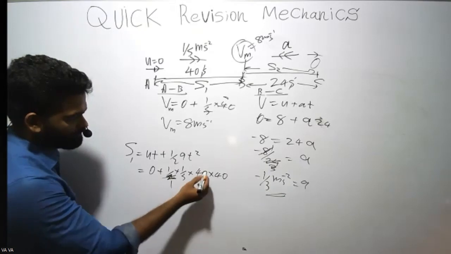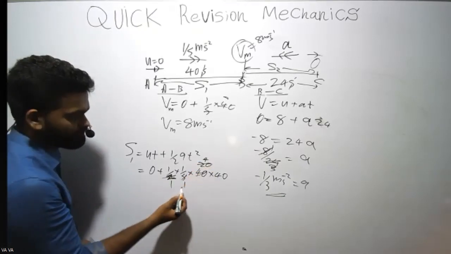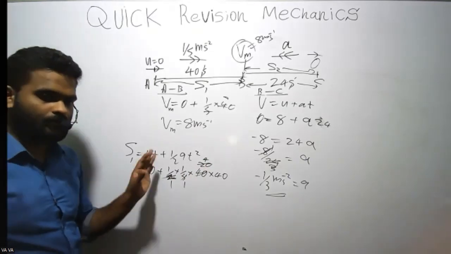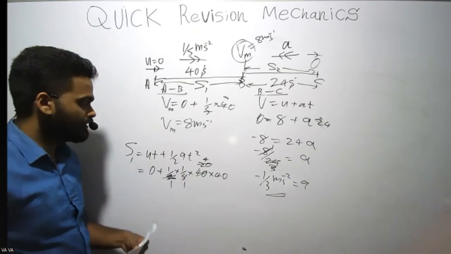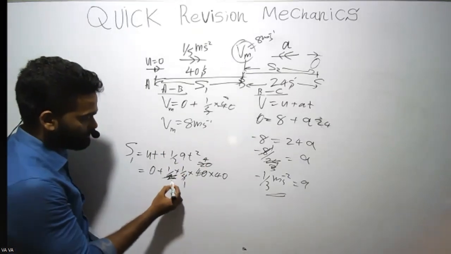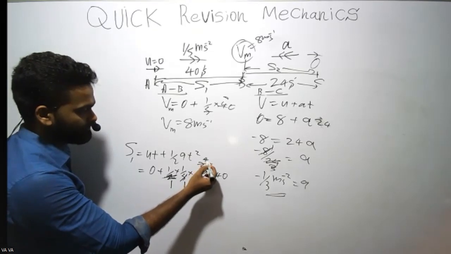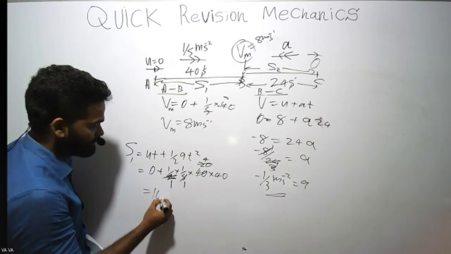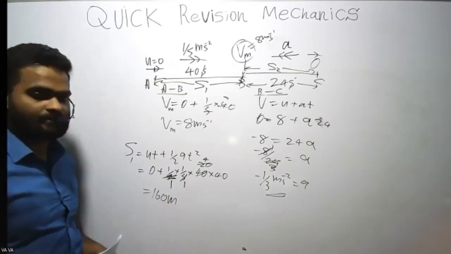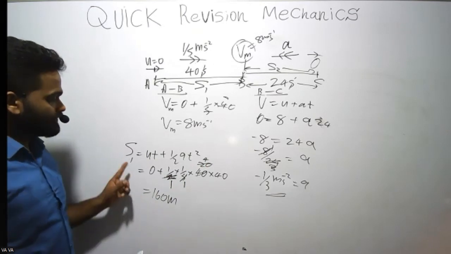So 120, 5 cancels, then this becomes 4. Follow the simplification methods I'm doing, right? 2, 1, 5 is 1, 20. So 4 times 40, that is 160. 160 meters. Got it? So that is S1.